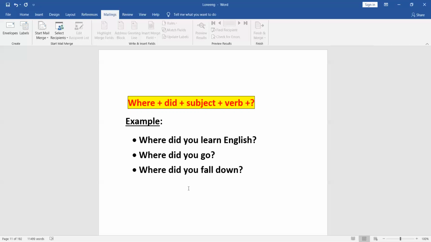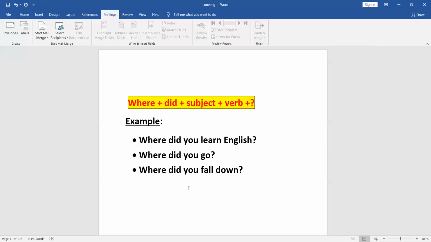The next one is, where did you go? Probably the person was in the house till such time, and then suddenly he's just walked out. So where did you go? He's gone and he's come back, and they want to know, where on earth did he go? So they would ask, where did he go? Meaning they want to know which place he or she went to.